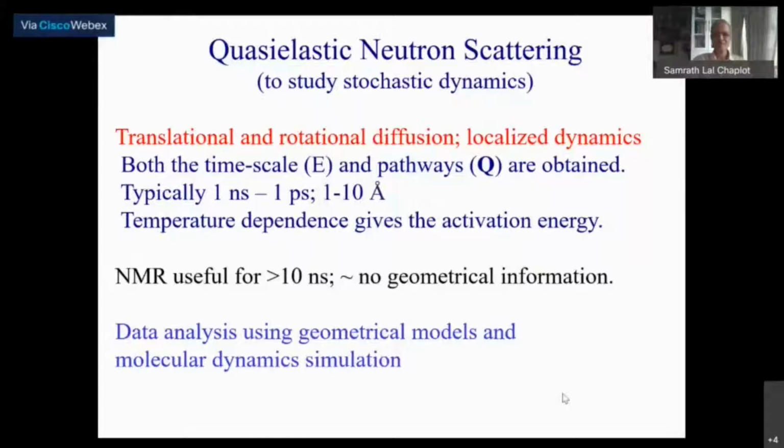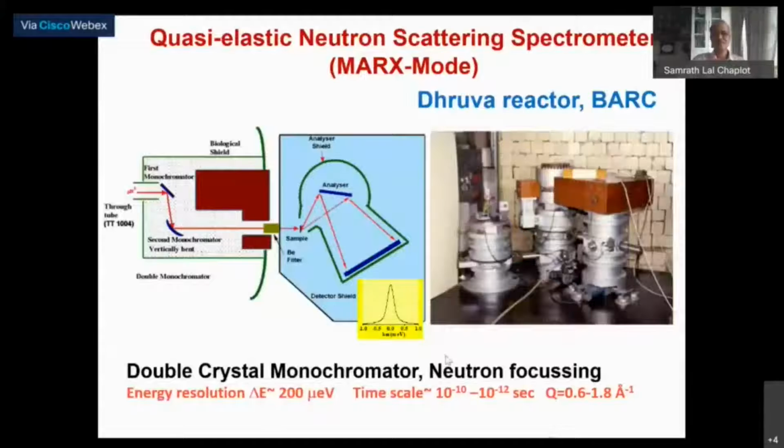Now this is a spectrometer that has been existing at the Dhruva reactor at the Bhabha Atomic Research Center for more than about 20 years. In fact, it was published by Dr. Mukhopadhyay and his colleagues in Nuclear Instruments and Methods in 2001.